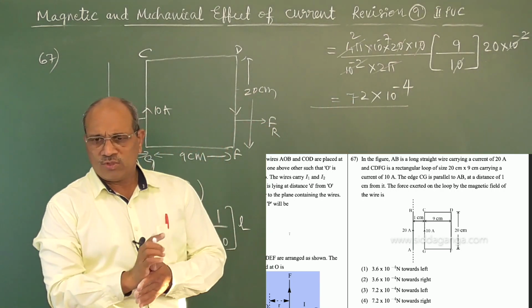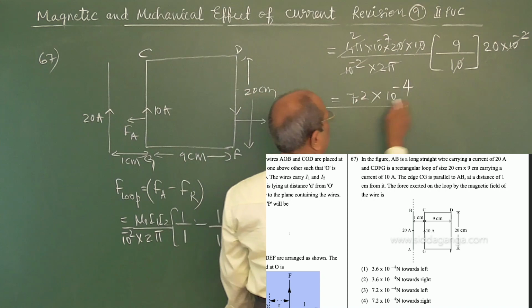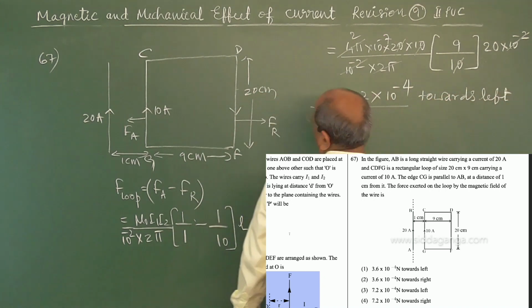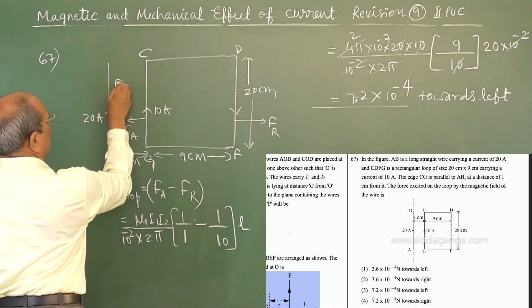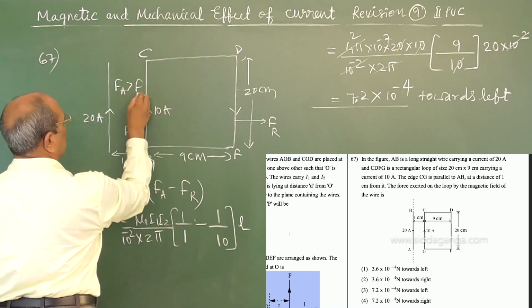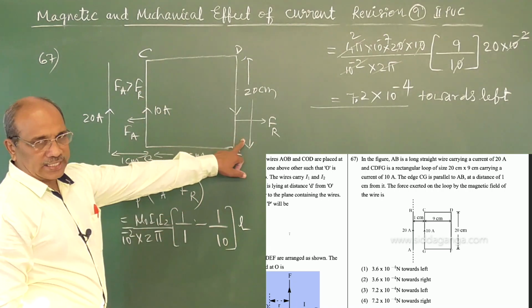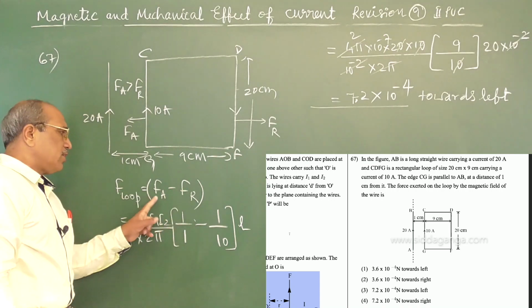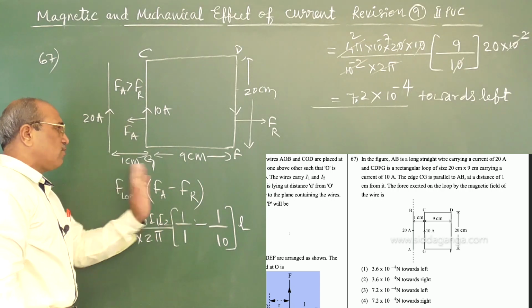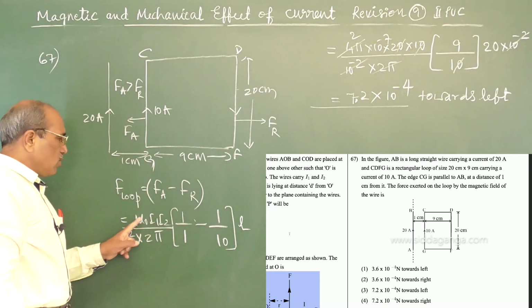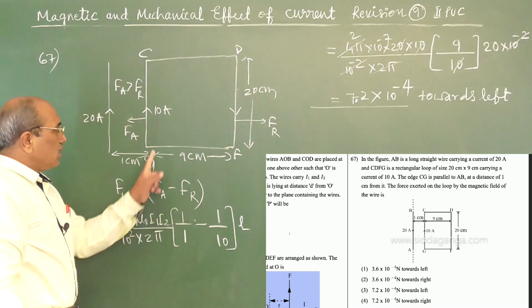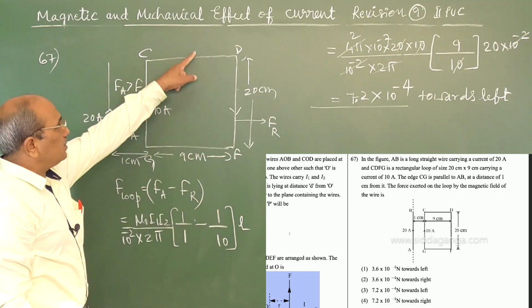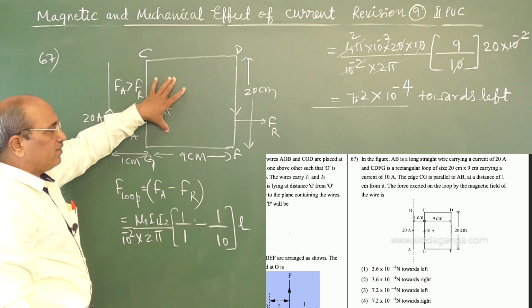7.2 into 10 power minus 4 newton, towards left. Already left because FA is greater than FR; repulsive force is less. The substitution is not force per unit length; we have taken the total force acting on the loop. Mu naught I1 I2 upon 2 pi into distance. It is 1 centimeter, it is total 10 centimeter. The length is common for both, 20 centimeter.